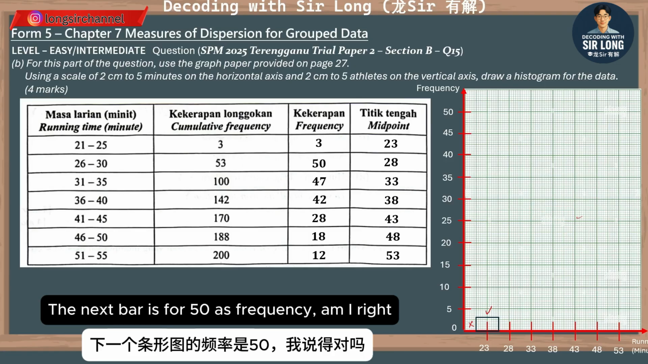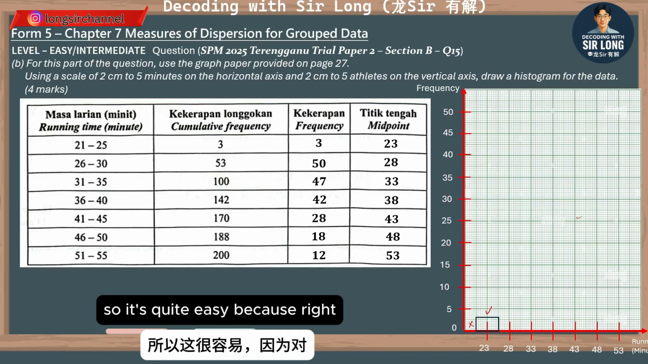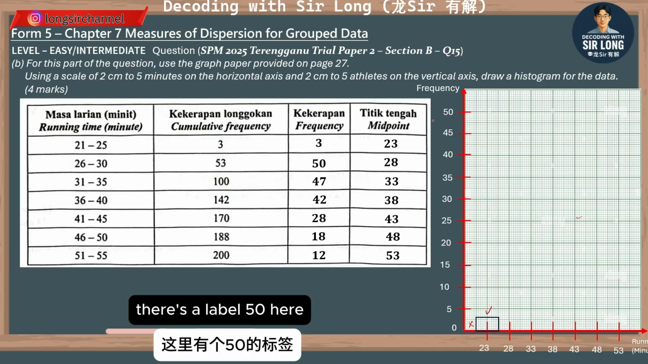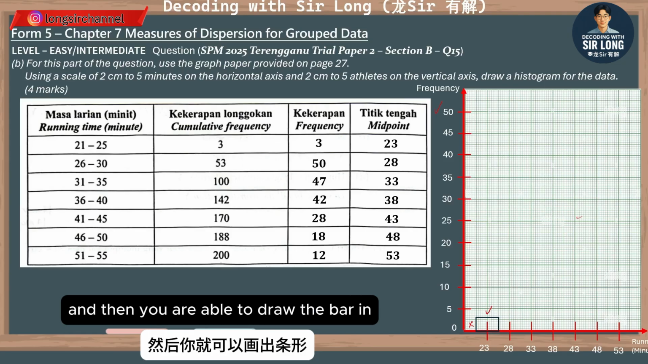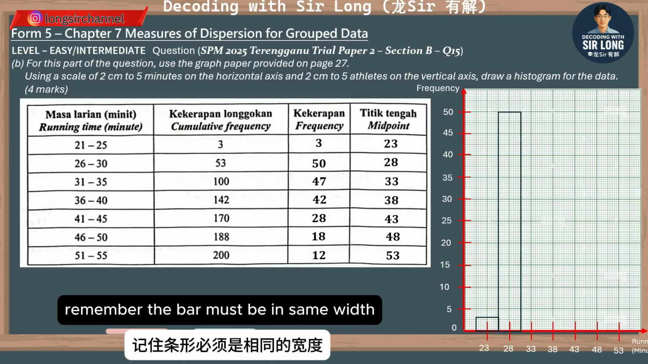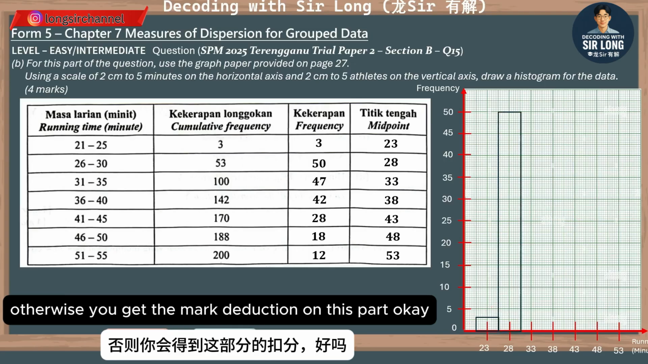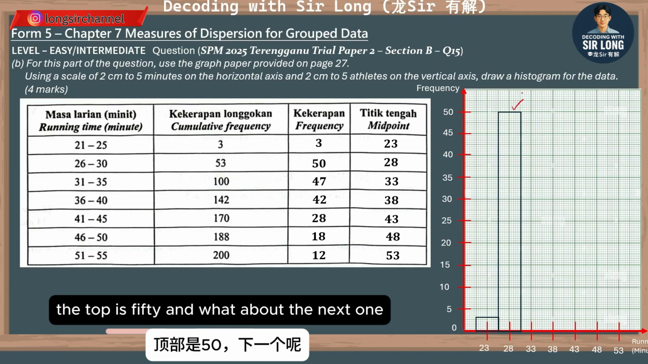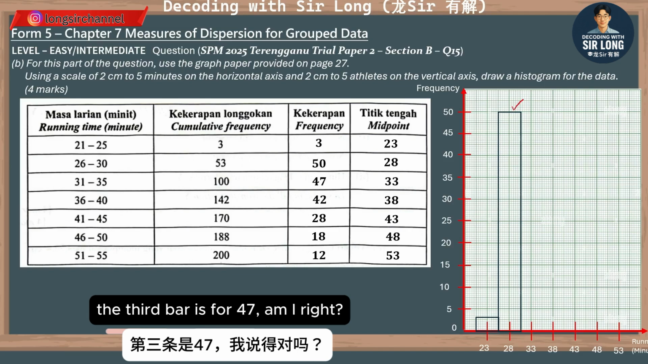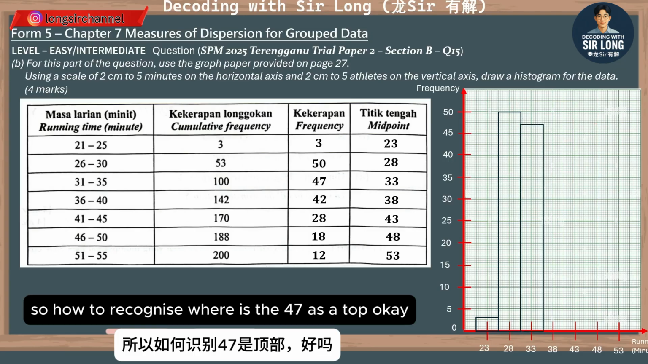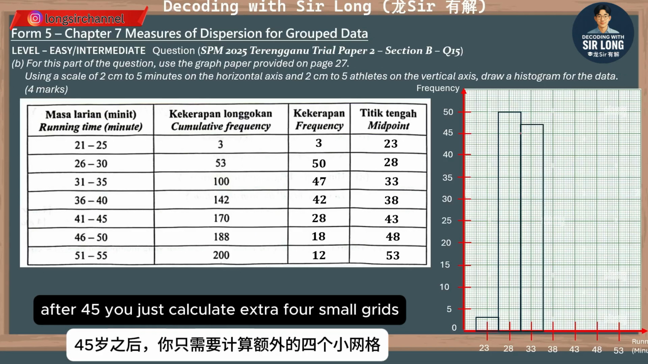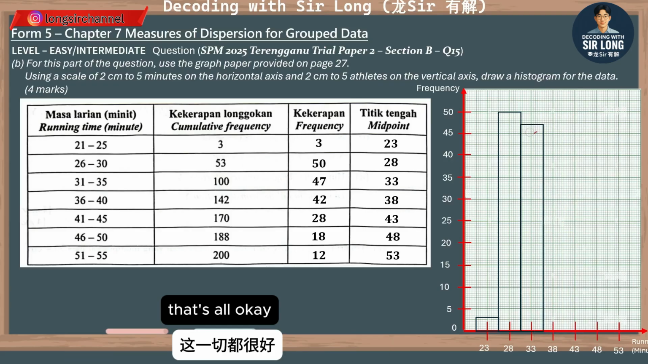Okay, alright. So what about the next bar? The next bar is for 50 as frequency, am I right? So it's quite easy because there's a label 50 here. Just look at the label precisely, and then you are able to draw the bar in the same width. Remember, the bar must be in the same width, otherwise you get a mark deduction on this part. Okay, so you can hear, the top is 50. And what about the next one? The third bar is for 47, am I right? Then remember, up to here. So how do you recognize where 47 is as the top? After 45, you just count an extra 4 small grids, that's all. Okay?